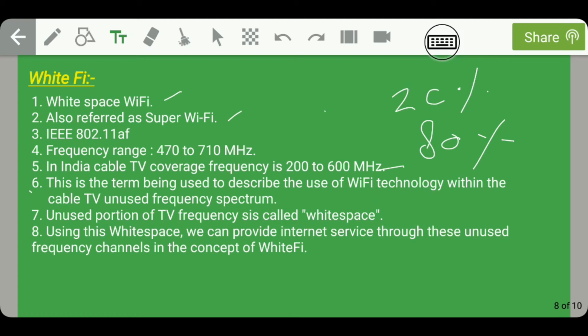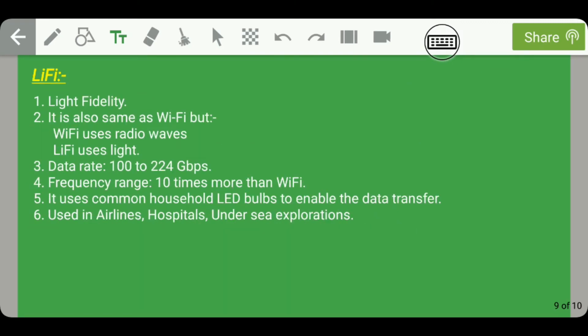So the sixth point is that Wi-Fi is the term being used to describe the use of Wi-Fi technology within the cable TV unused frequency spectrum. And the unused portion of TV frequency is called white space. So using this white space, we are providing wireless connectivity. So that is why we call it white space Wi-Fi. So guys, using this white space, we can provide internet service through these unused frequency channels in the concept of Wi-Fi. Guys, moving on to the next wireless communication technology, that is Li-Fi.